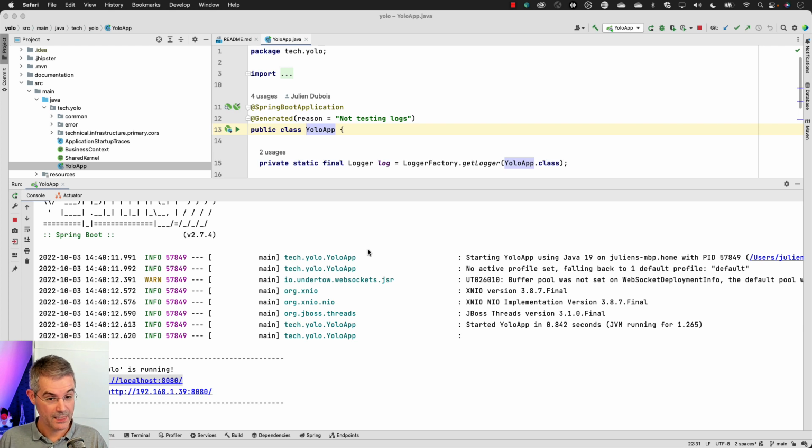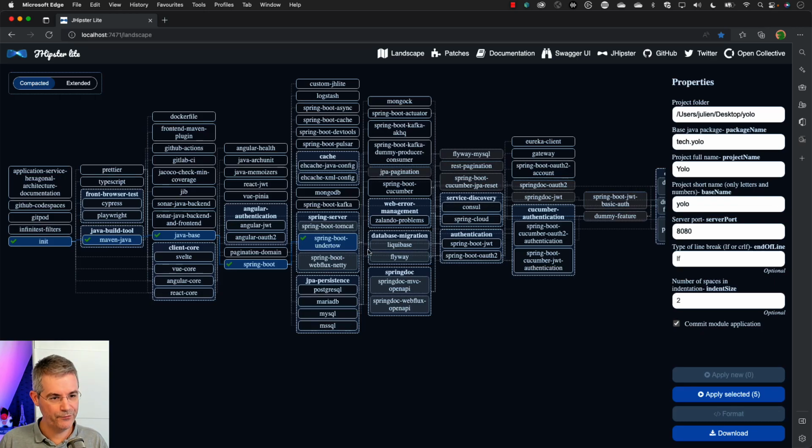So that's wonderful, but I'm not happy. I didn't want to use Undertow. I wanted to use Tomcat. Now we're going to see a few of the things we can do with JHipster Lite, which are impossible to do with JHipster or with any competitors that I know of. So the second concept I wanted to show you with modules: the first concept is that we've got dependencies between modules. I can only use Undertow if I selected Spring Boot.